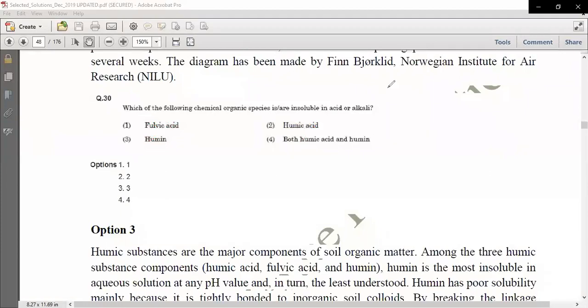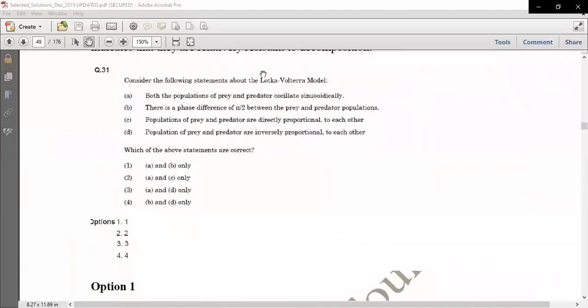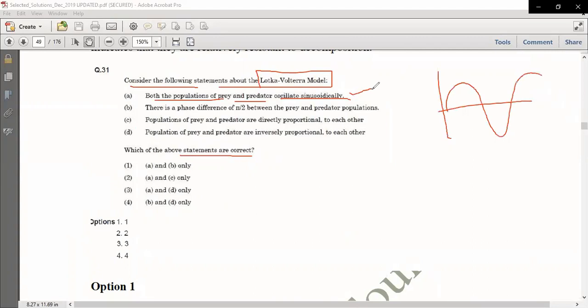Question number 31 is based on the Lotka-Volterra model, which is one of the predator-prey model concepts, and it has been asked many times in the NTA exam. It says consider the following statements about the Lotka-Volterra model, and this is very well given in your literature also. You have to identify the correct statement. Both the populations of prey and predator oscillate sinusoidally. Absolutely correct, because they oscillate sinusoidally like in a curve.